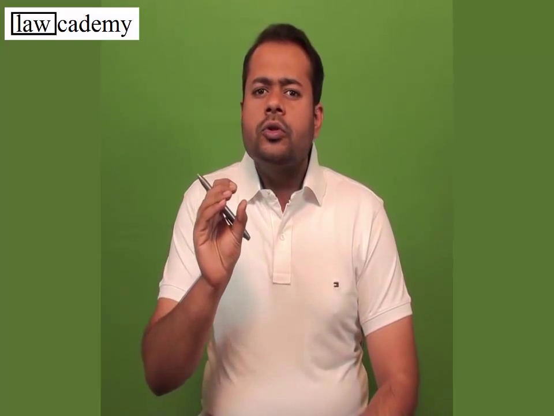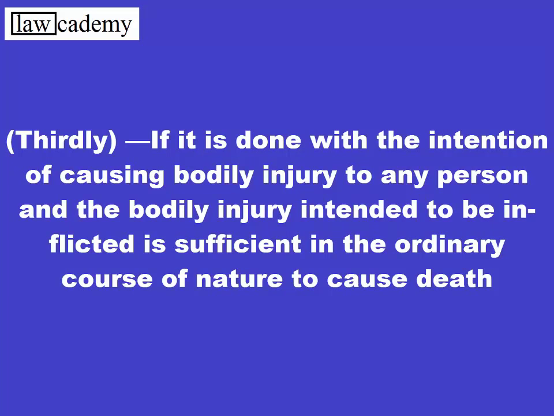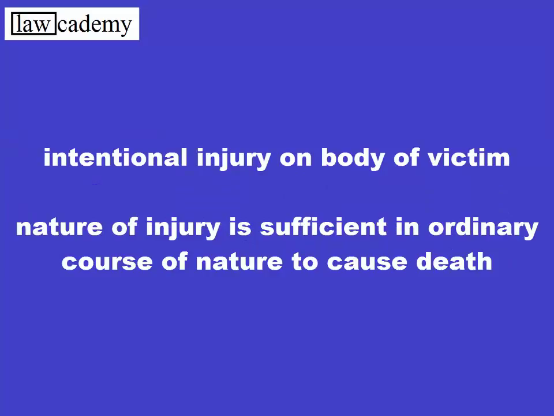Moving to clause 3. Section 300 clause 3 is the most controverted section. Here it talks about the situation where a person caused bodily injury upon the other person. That injury was caused by the act of the accused, and that act was an intentional act. So the bodily injury, whatever is there on the body of the person, is intentional injury caused upon him by the act of the accused.